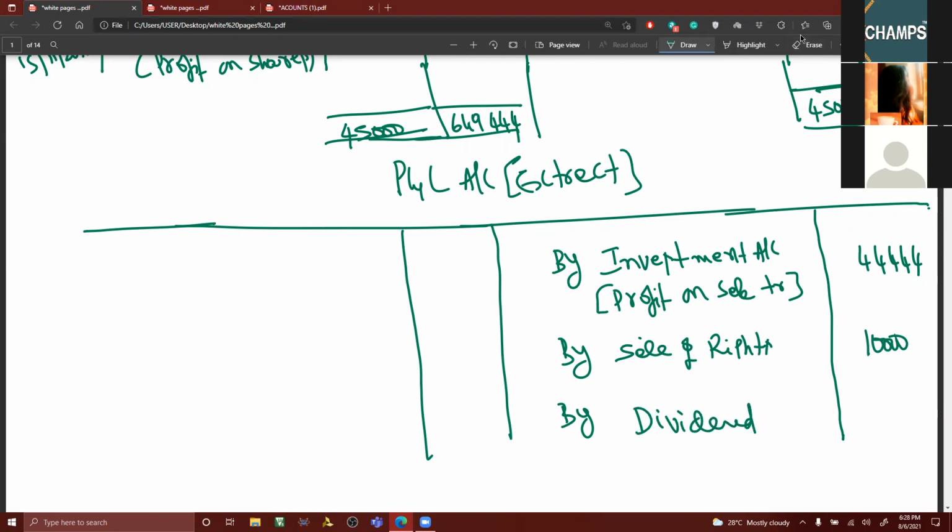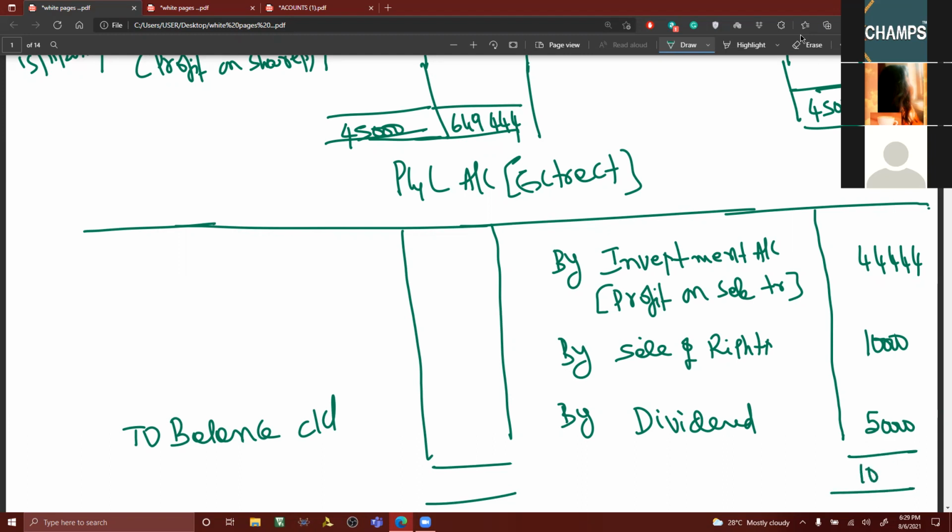Buy dividend 50,000. Then we can write P&L account is ultimately to balance carried down. It will be taken to other income column in statement of P&L account. What is 50, 60, 1 lakh? One lakh 4,444. Okay.